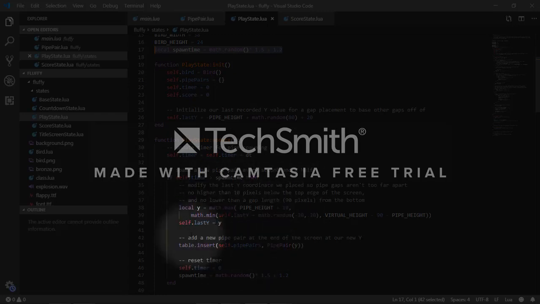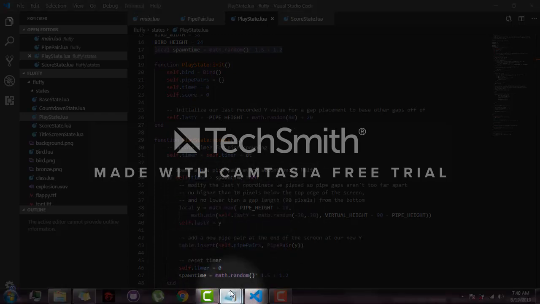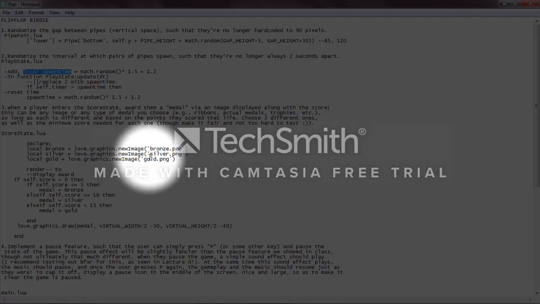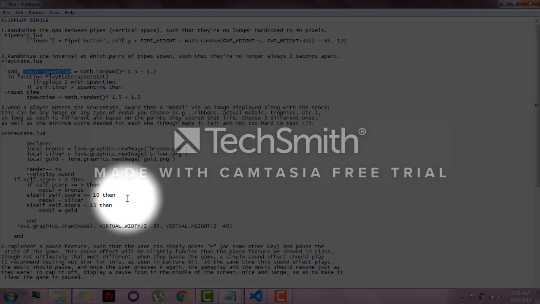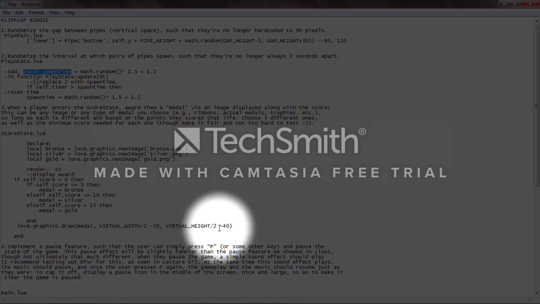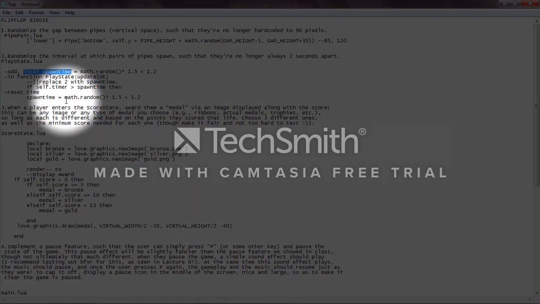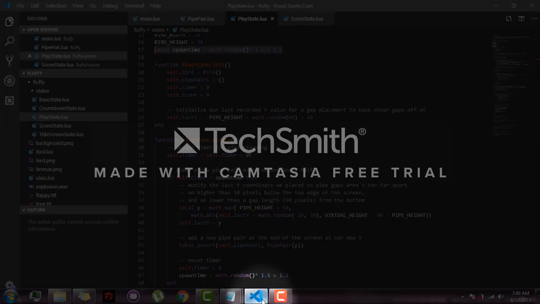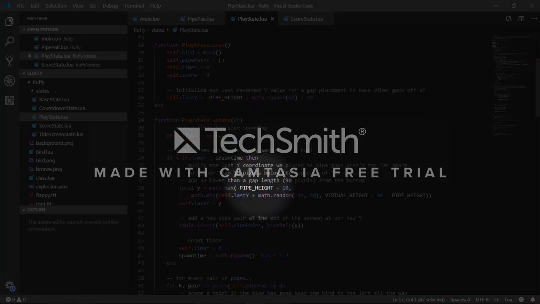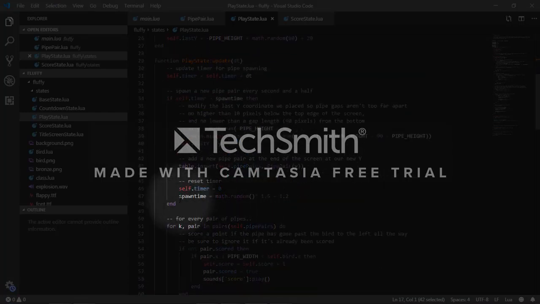So the next one in number 2 is to reset the time. The spawn time is now set to random times 1.5 times 1.2, which also triggers the reset timer in the whole process of the game.